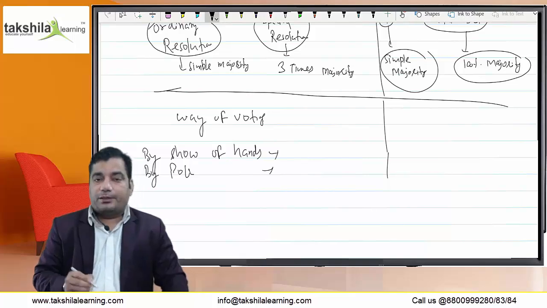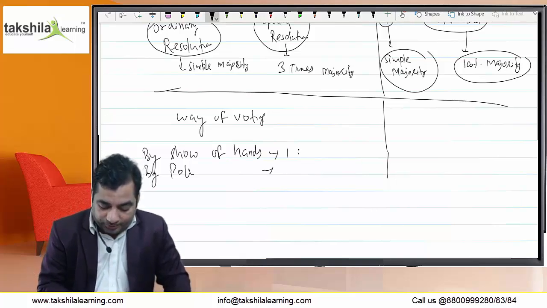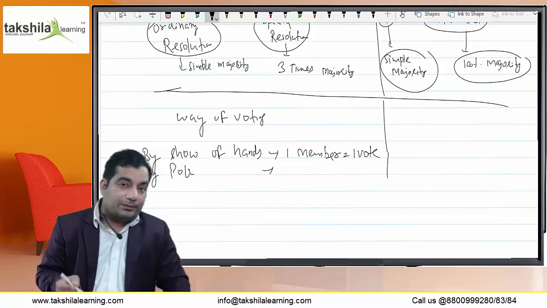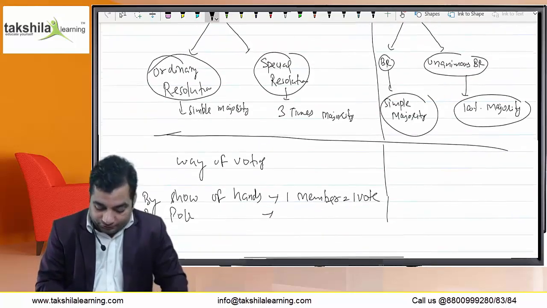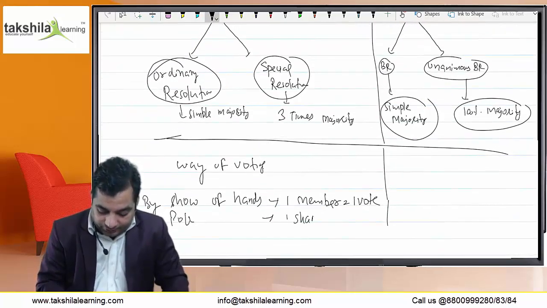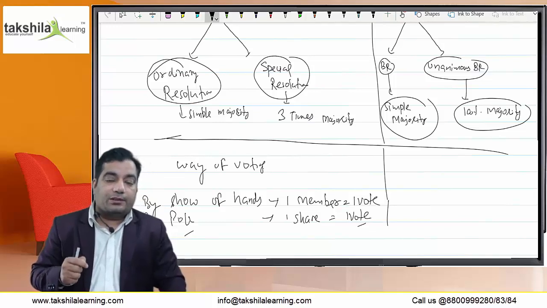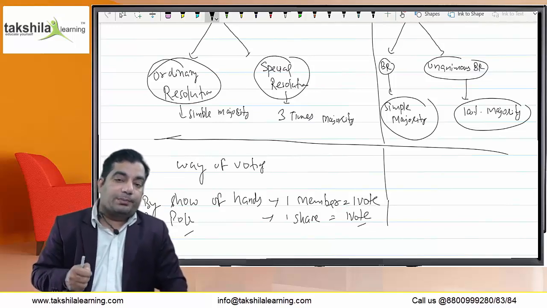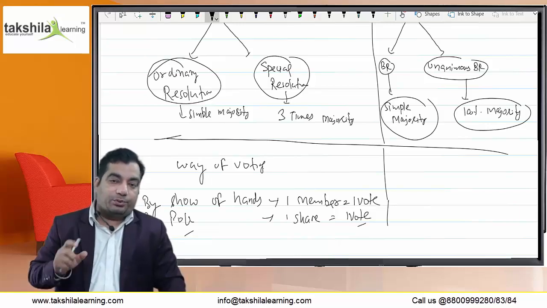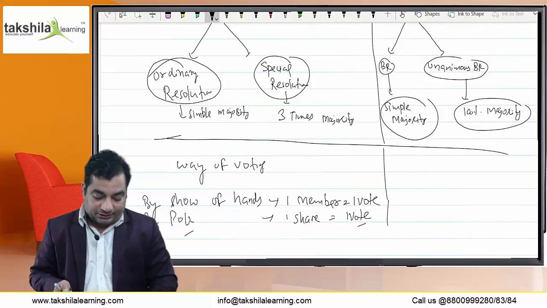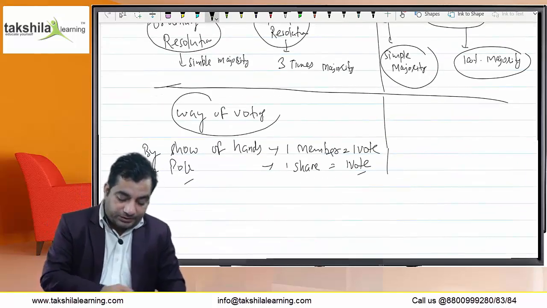In the case of voting by show of hand, there is one member, one vote, right? But in the case of voting by poll, there is one share, one vote. In the case of voting by poll, the votes are counted according to the proportion of shares held, that is shareholding of the member. It means one share, one vote. We can simply say that in the case of general meeting.